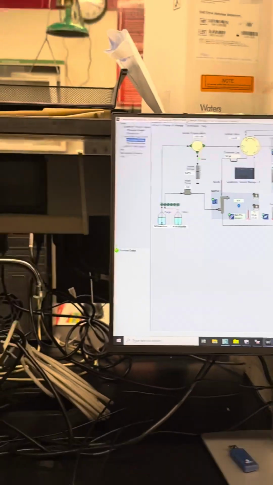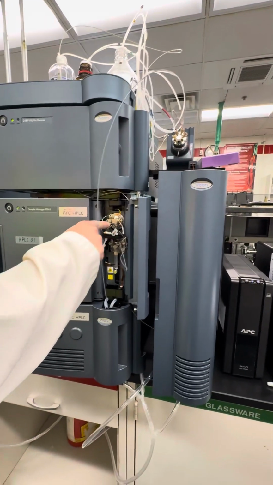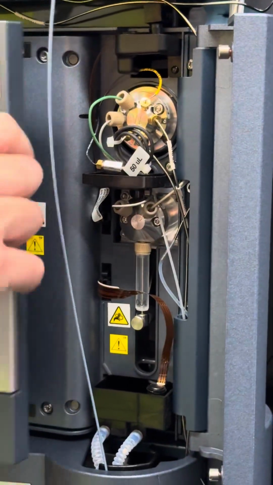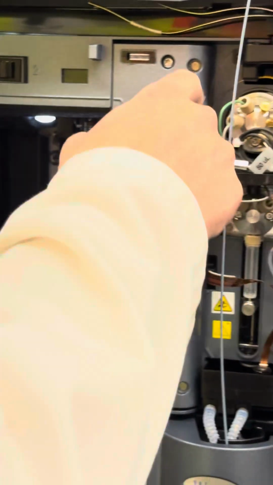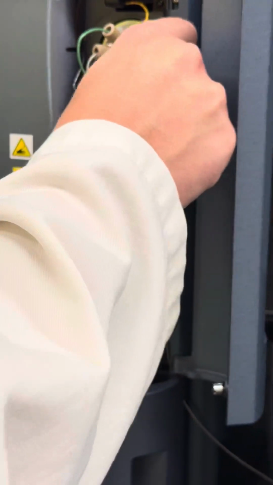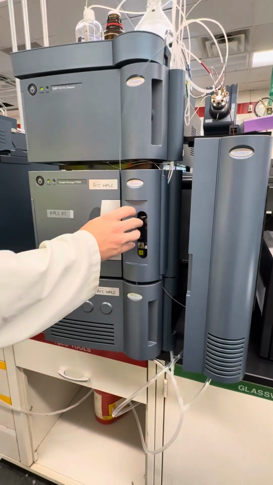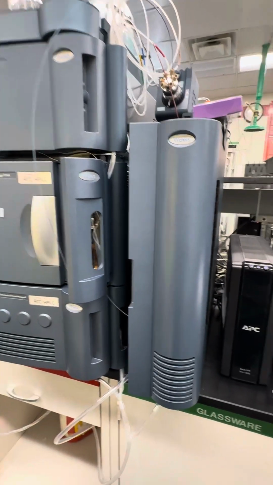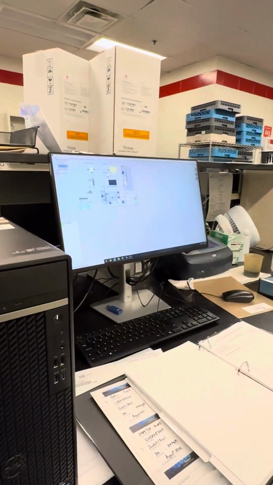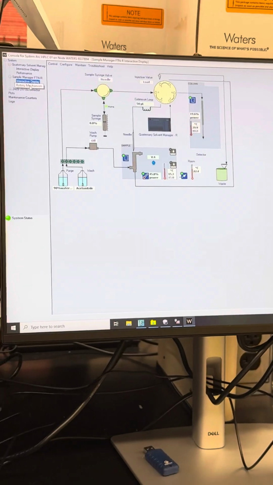If you look here, you have your needle. This is your extended loop. This is the needle. It'll go here, all the way down, and then back up through here. And then it'll go down to your column from this line here into here. I'm going to go over all the fluidic pathways when we get to the instrument portion of this. It's the interactive display, but it's a lot easier to see on the instrument itself.